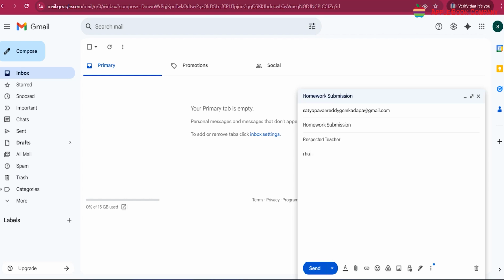Step 4. In the message body area, type the main message. You can start with a greeting, share the information, and end with a closing remark. For example, thank you, and your name.